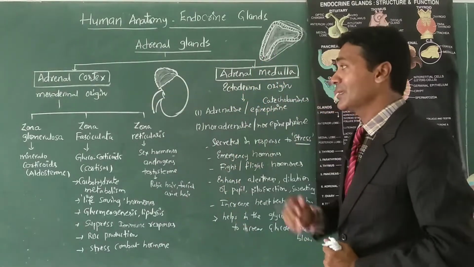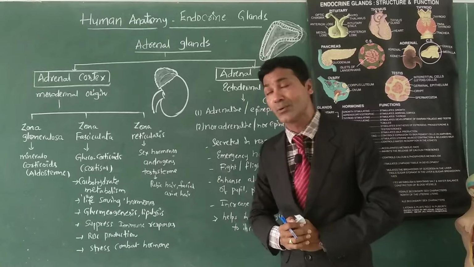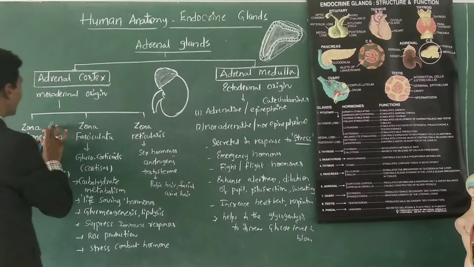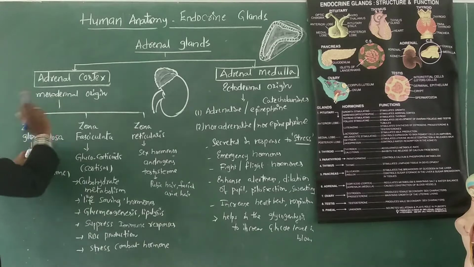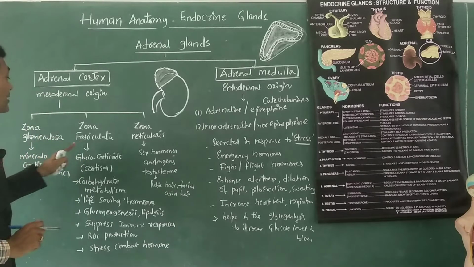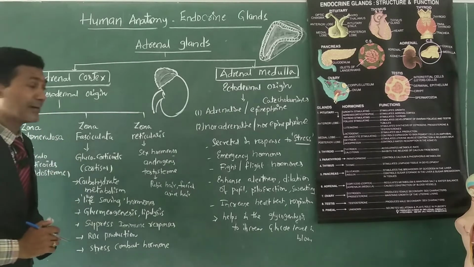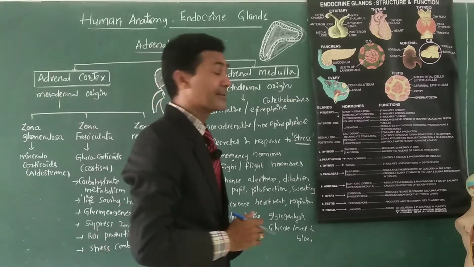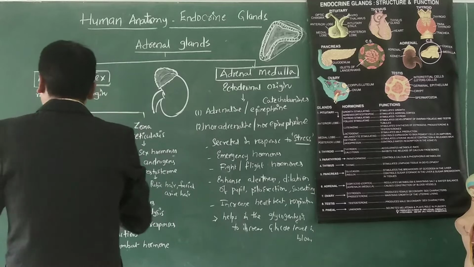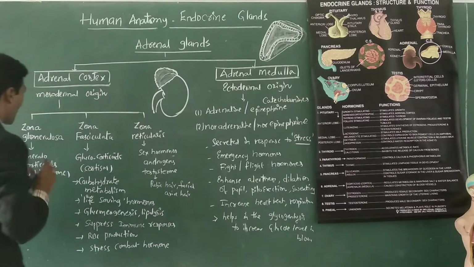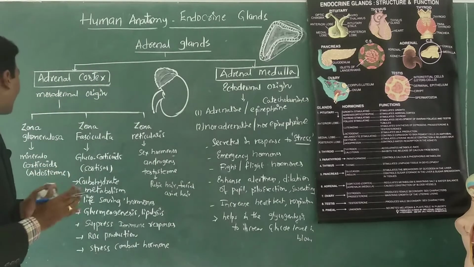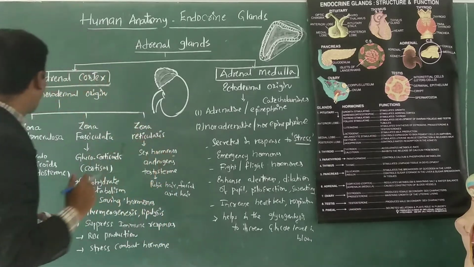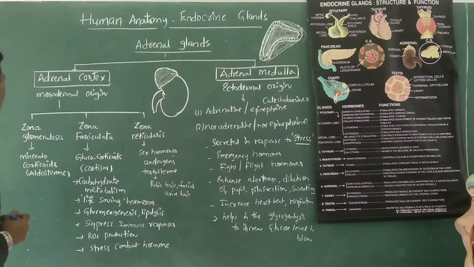The outer zone is known as zona glomerulosa, the middle zone is zona fasciculata, and the inner zone is known as zona reticularis. Let us see zona glomerulosa first. Zona glomerulosa secretes hormones altogether called corticoids, especially mineralocorticoids.